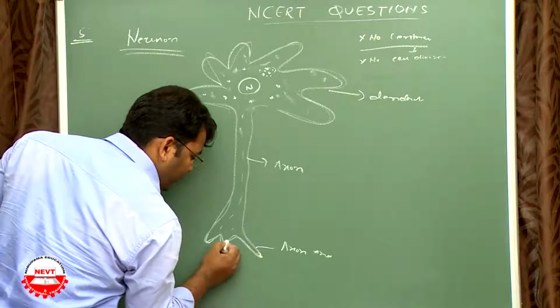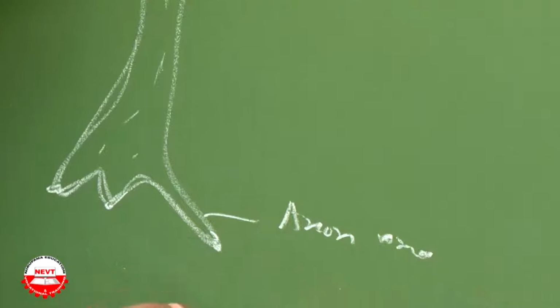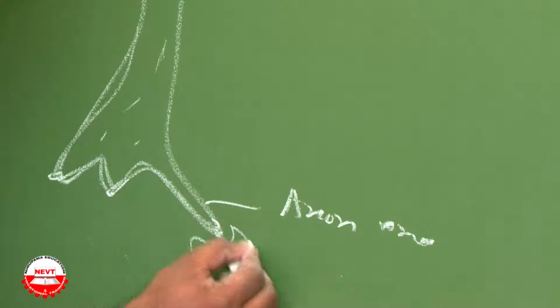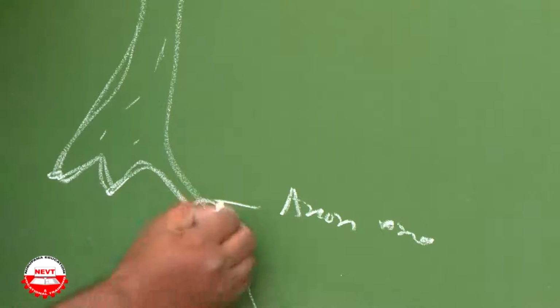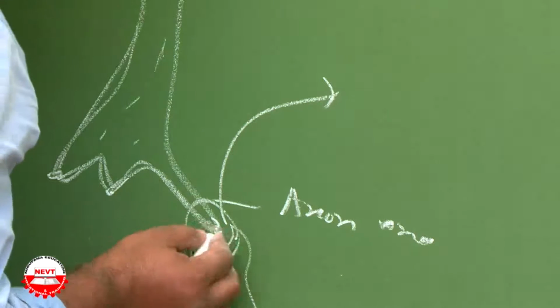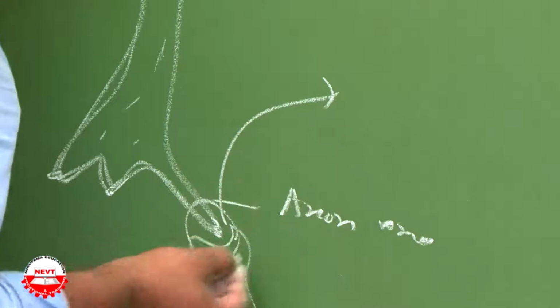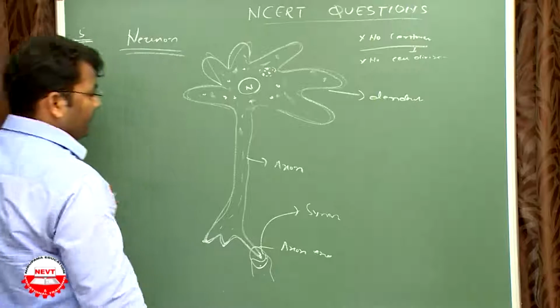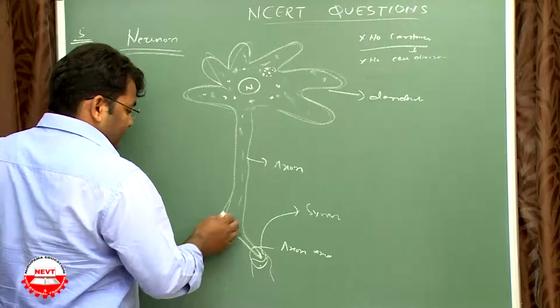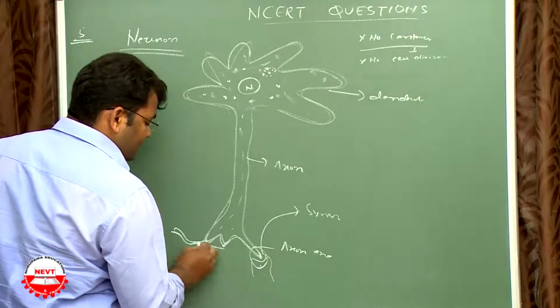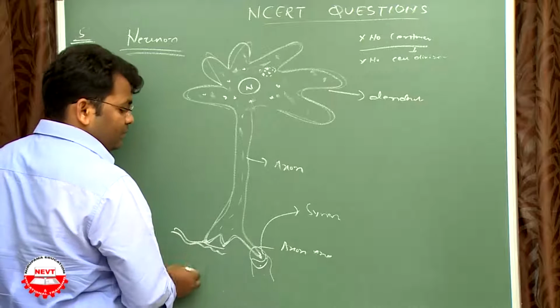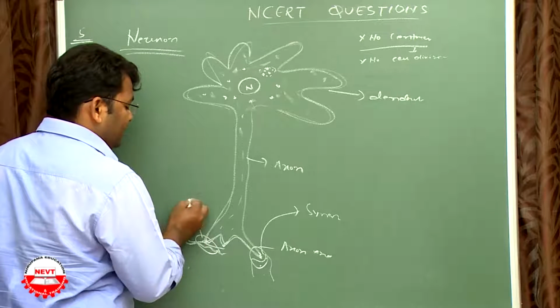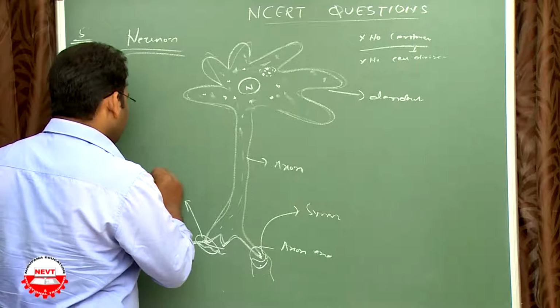The axon end forms a ball, which attaches to another dendrite here. This is the link between the end of an axon and the beginning of another dendrite to form a synapse. In some cases, neurons attach to muscles and provide information to them, and that link is called a neuromuscular junction.